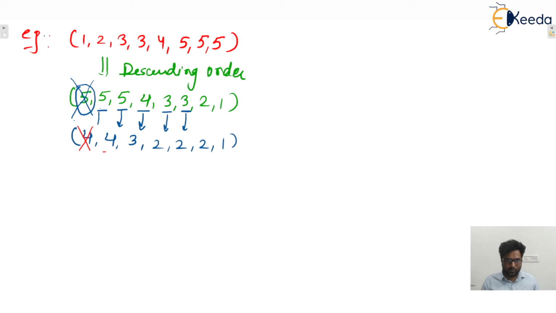First value is 4. So, mark at 4 places and decrement by 1. So, this 4 minus 1 will be 3. This 3 minus 1 will be 2. This 2 minus 1 will be 1. This 2 minus 1 will be 1. These 2 and 1 are as it is.